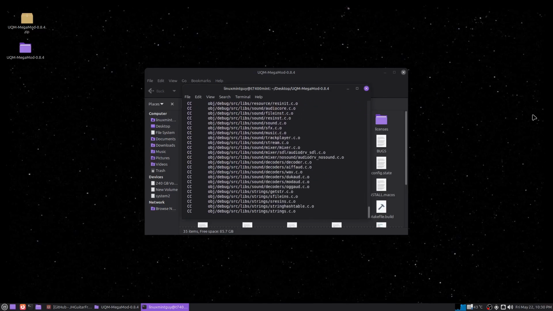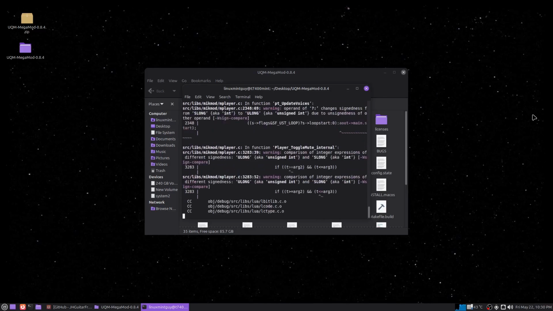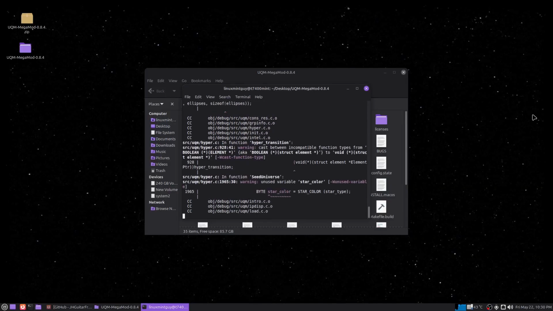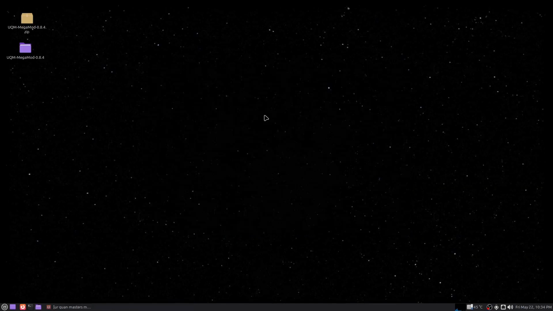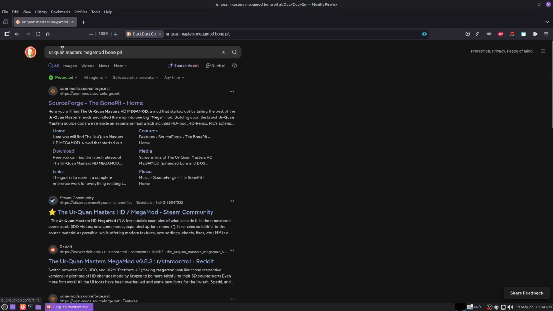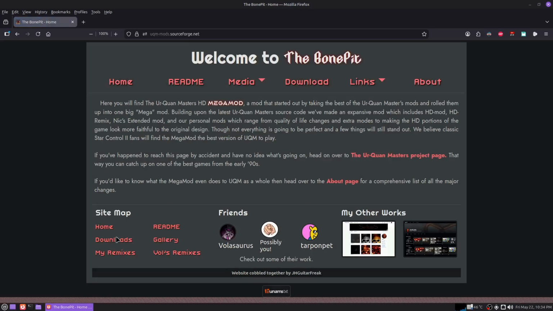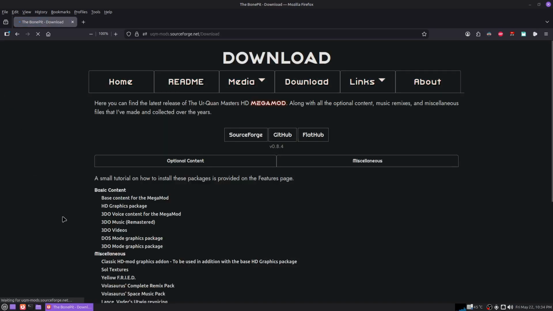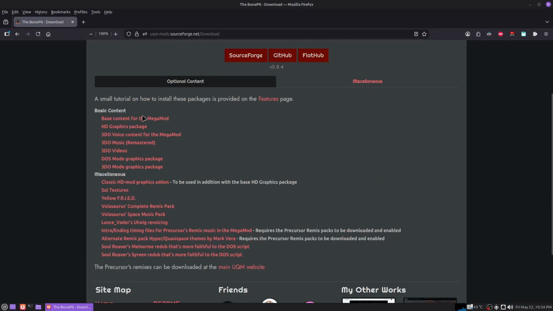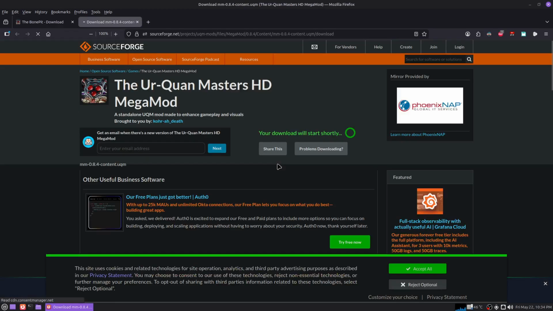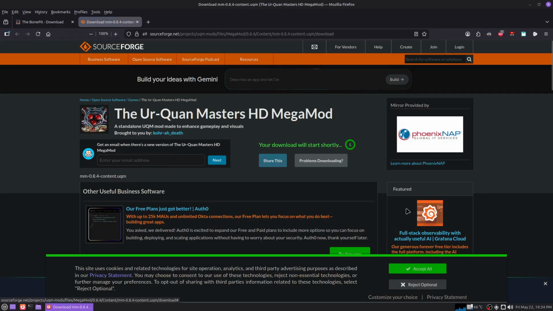Now if I try to load the executable, I'm going to get an error message saying I'm missing the base content, but it's real easy to get that. It gives you a folder right off your home folder where you can download this stuff, so you just want to type in Ur-Quan Masters MegaMod Bone Pit and go there and you can download all the content right off of this. Takes a few minutes to get all this, and once you do, I'll show you right where to put this stuff.